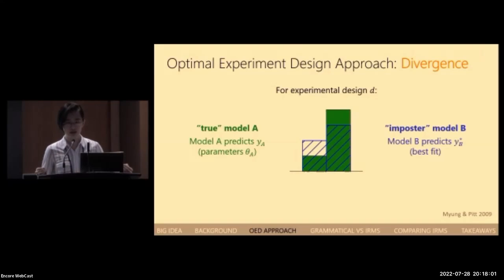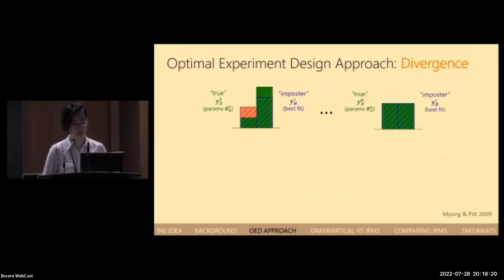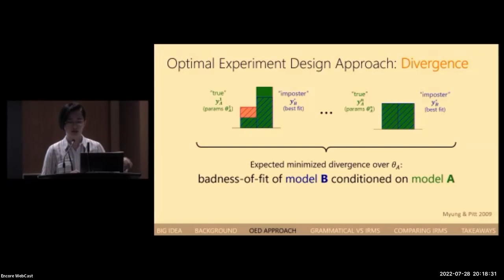Well, we can only tell that model B is not the true model if its best fit prediction is substantially far off from model A's quote-unquote true predicted distribution. There are many ways that we can quantify this divergence, but one really simple way is just to take the greatest difference in probabilities between elements of each model's distributions. But keep in mind that model A can vary based on its parameter values, so the minimized divergence also varies based on model A's parameters. So really, we want to find the expected value of the minimized divergence over model A's parameters. We can call this value the badness of fit of model B conditioned on model A.